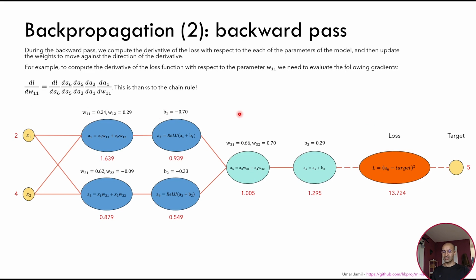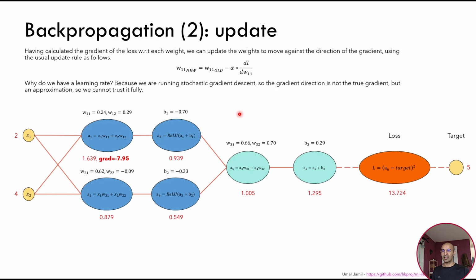What do we do with this derivative, which is a number because we evaluated this derivative at the input points that we have chosen? It will give us a number that we call the gradient, and we use it to update the value of our parameter. So the new value of the parameter W11 is equal to the old value of this parameter minus alpha, which is our learning rate, multiplied by the value of this gradient.